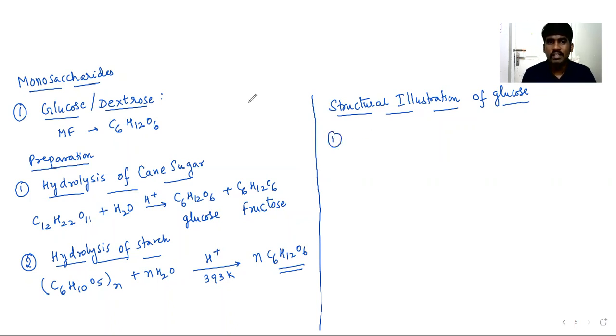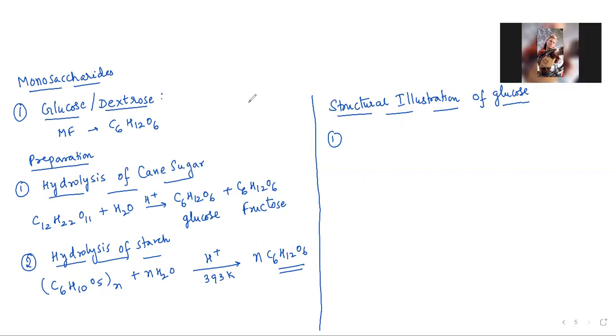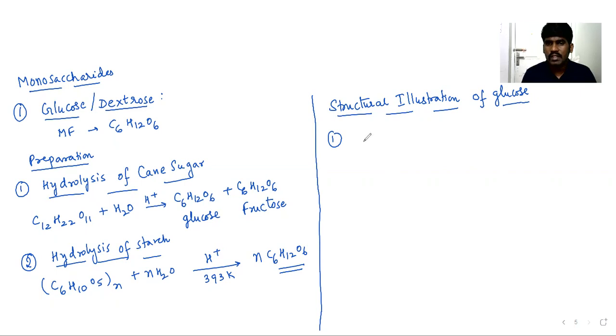First reaction is reaction with hydrogen iodide. Generally glucose, in simple form we are taking CHO(CHOH)4CH2OH.